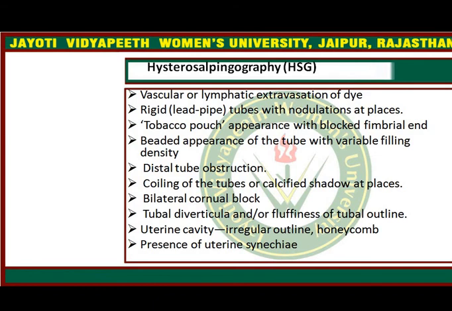Distal tube obstruction will be seen in HSG, along with coiling of the tubes and calcified shadows. The uterine cavity will be irregular with a honeycomb appearance in endometrial tuberculosis, and uterine synechiae are present in Asherman syndrome. Bilateral cornual block can be diagnosed, and the tubal outline will be irregular.